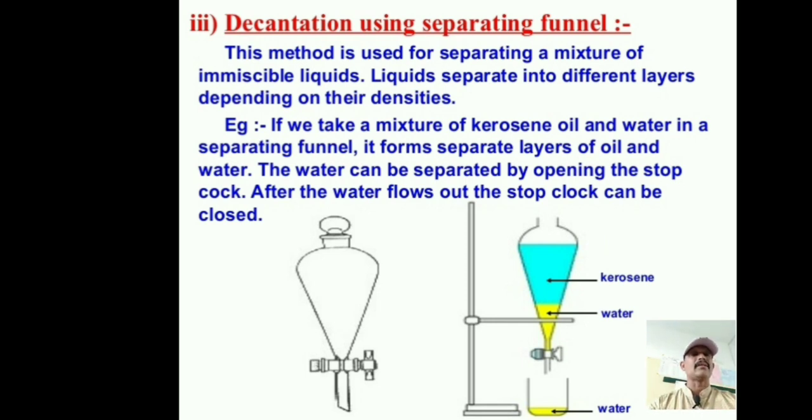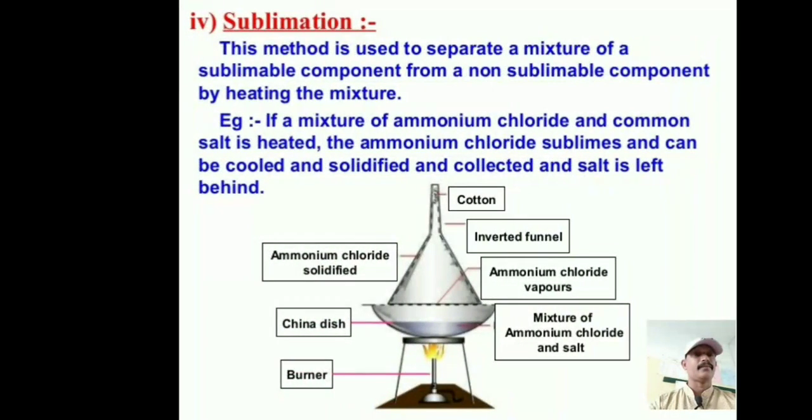Now we will discuss the next method of separating the components of a mixture, sublimation. We discussed this sublimation point in the first chapter of chemistry, where you learned that matter is all around us.